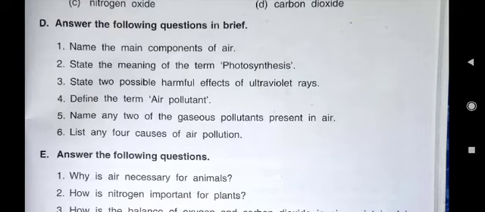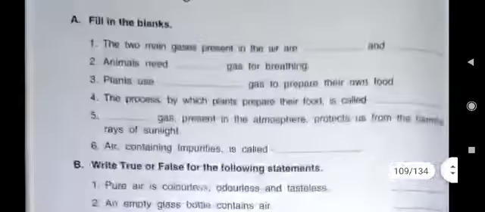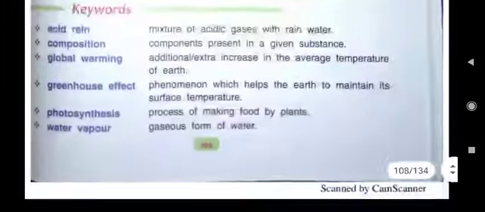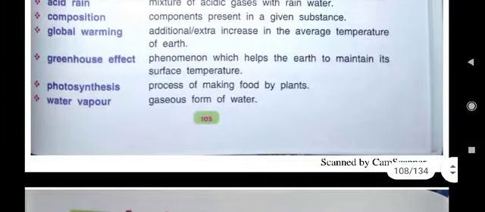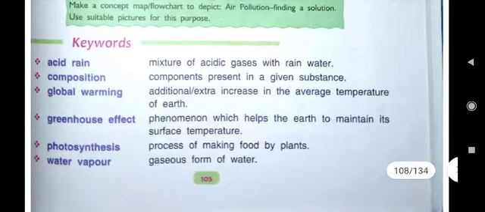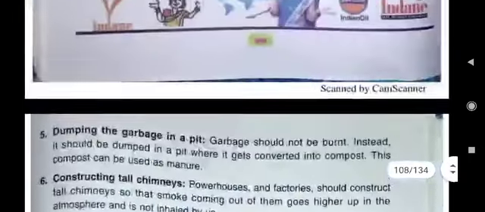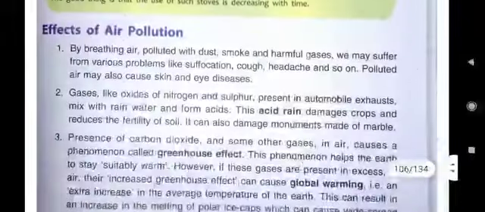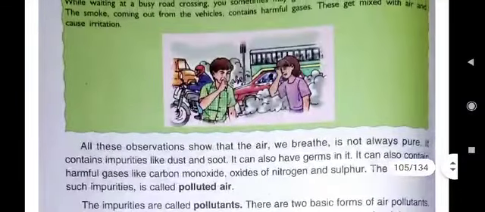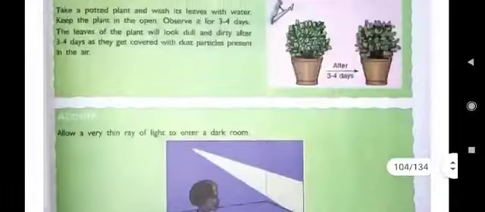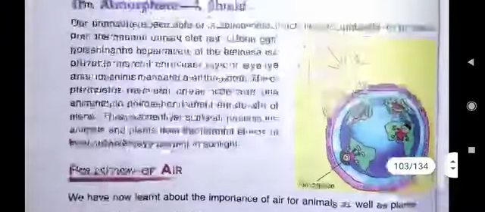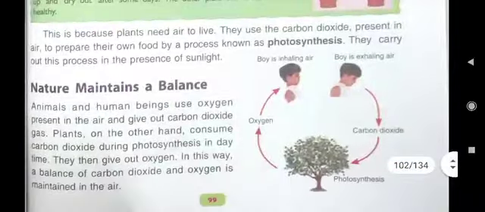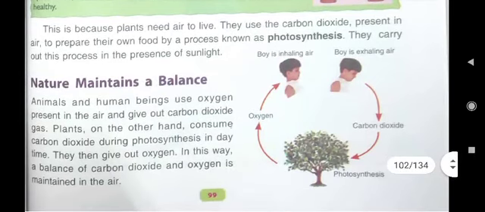Carbon dioxide. And here you see in your book where the answer is written, from where you can copy it. Here in keywords it is written, process of making food by plants, it is known as photosynthesis. So D second answer, you can write it. What is photosynthesis? The process by which plants make their own food with the help of air, water and sunlight is known as photosynthesis. This answer is written on page number 99 also.